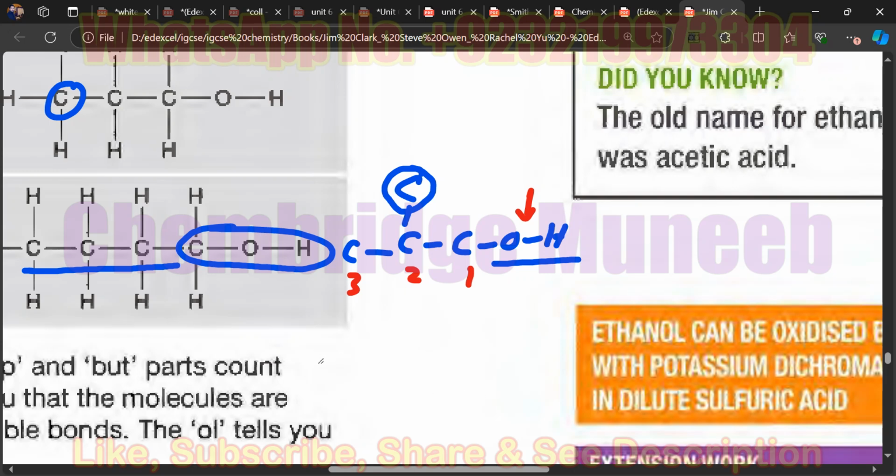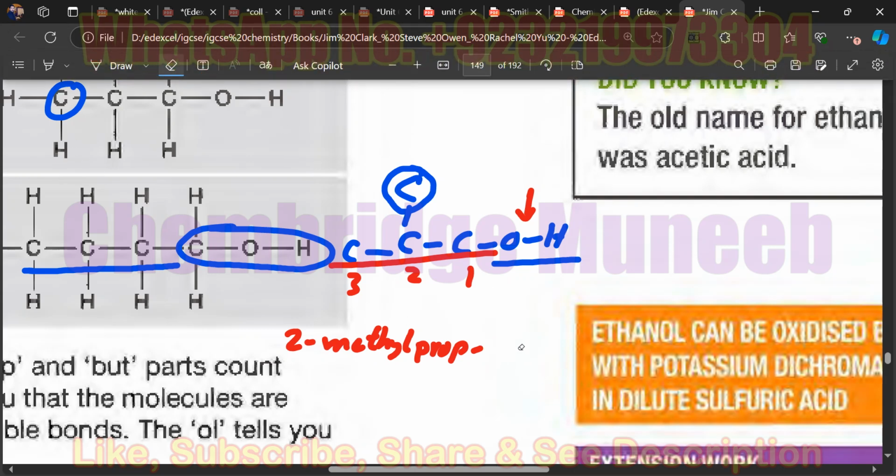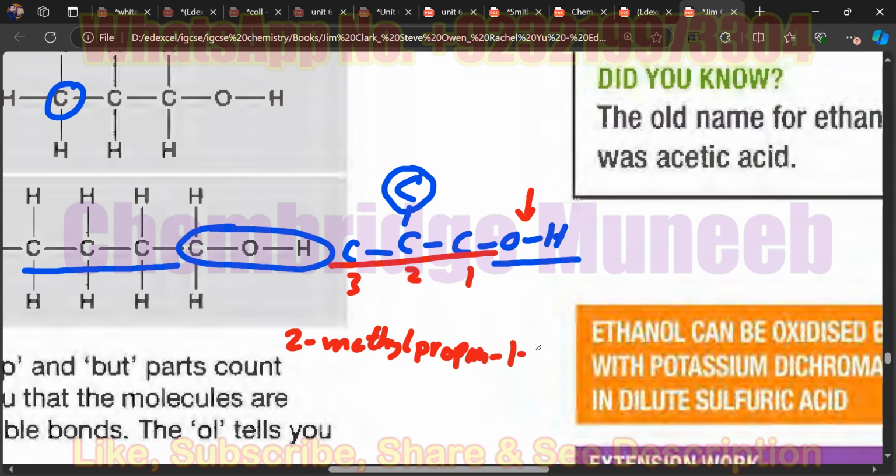Would it be 2-methylbutan-1-ol? 2-methylprop. This is prop. There are 3 carbon atoms. Oh yeah, prop-1-ol. Alright. Sorry. 2-methylpropane. It should be propane, not prop. 2-methylpropan-1-ol. Alright. That's the name of this molecule.